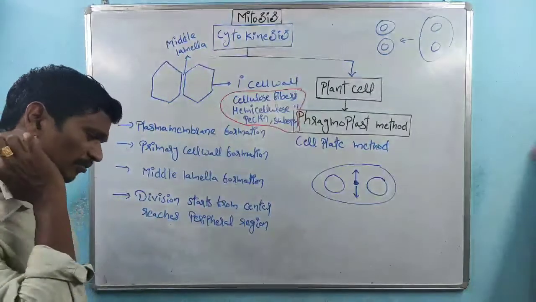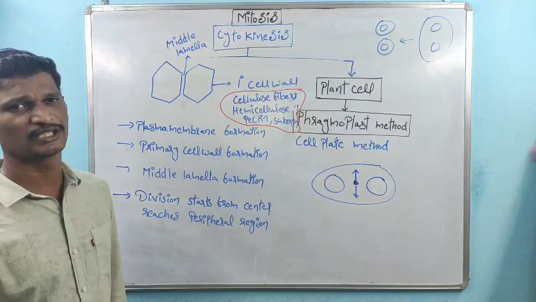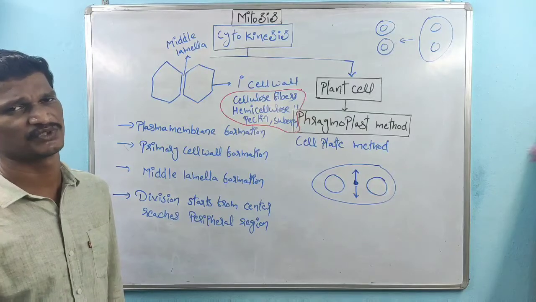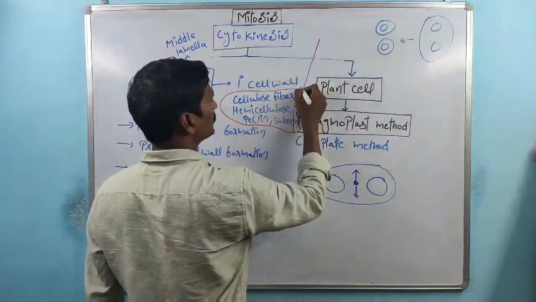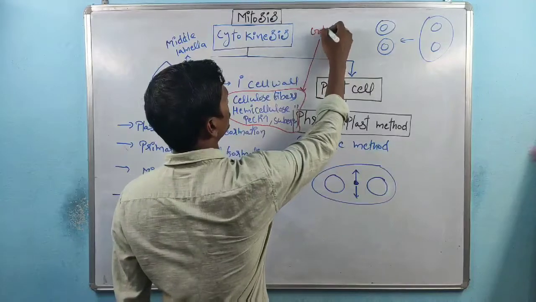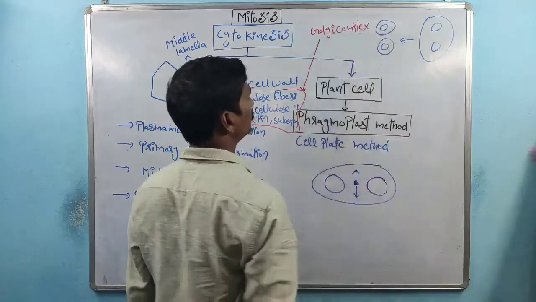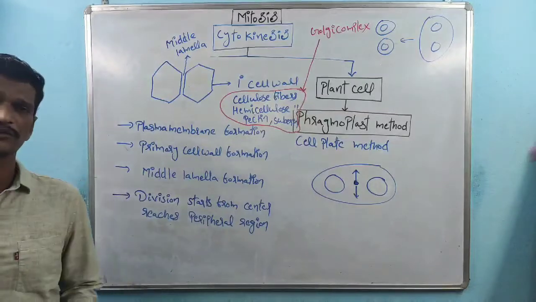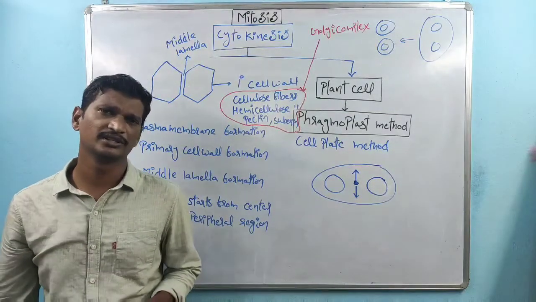Remember, whatever components are required for cell wall formation are transported by vesicles, especially those formed by the Golgi complex. We know about the Golgi complex functions; we already discussed them, so just recollect that point.